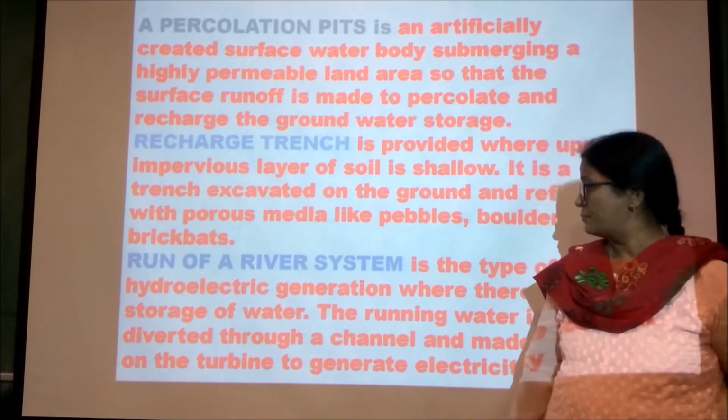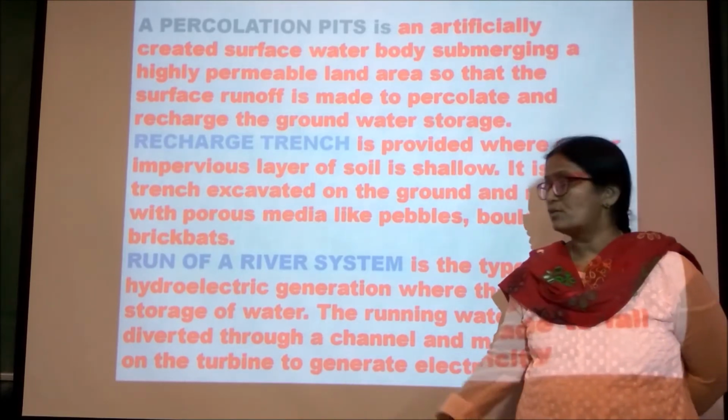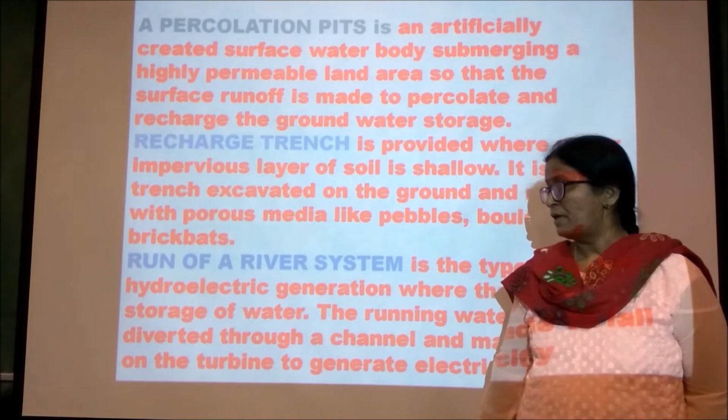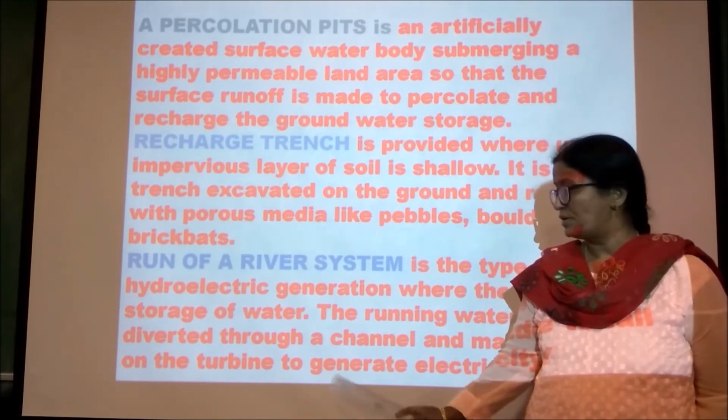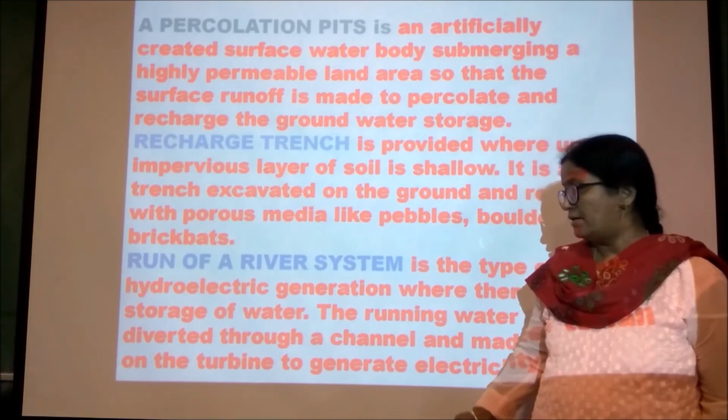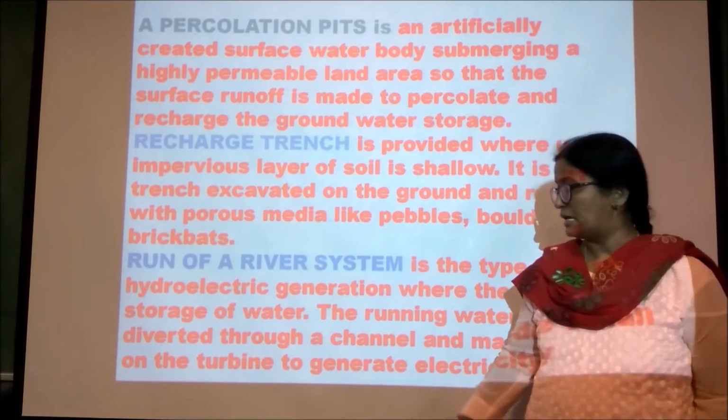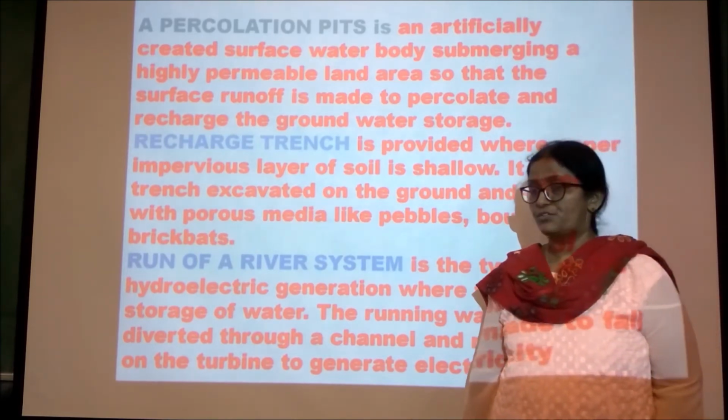Run-of-river system. It is a type of hydroelectric generation system without storing the water. The running water is diverted through a channel and made to fall on the turbine to generate electricity.